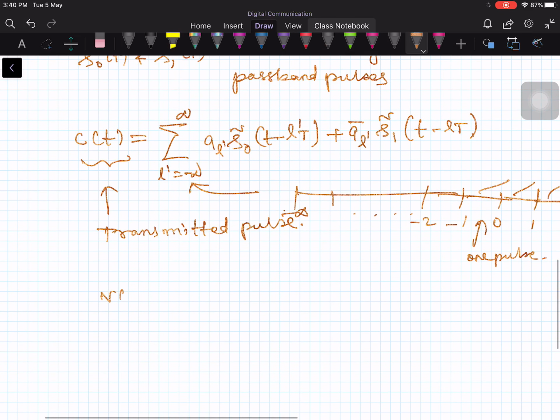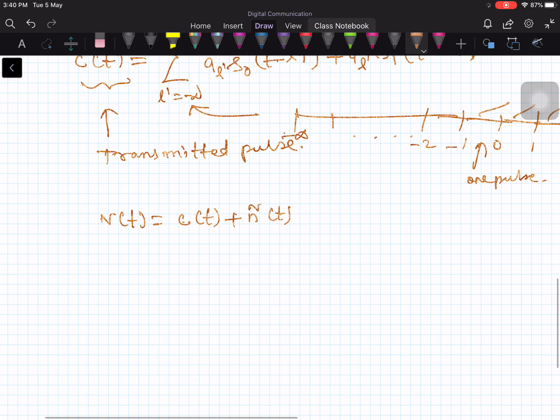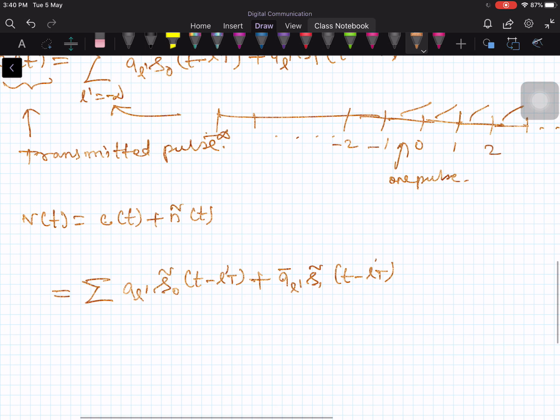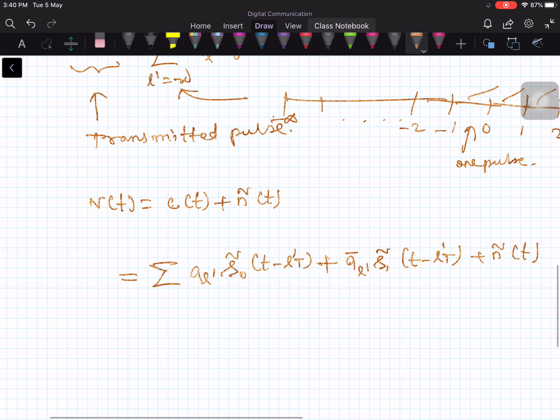Therefore your received waveform v of t is equal to your transmitted pulse sequence plus the noise n tilde of t. So I can write this as summation over l prime of a l prime s0 tilde of t minus l prime T, plus a l prime bar s1 tilde of t minus l prime T, then plus n tilde of t. This is the received waveform v of t.